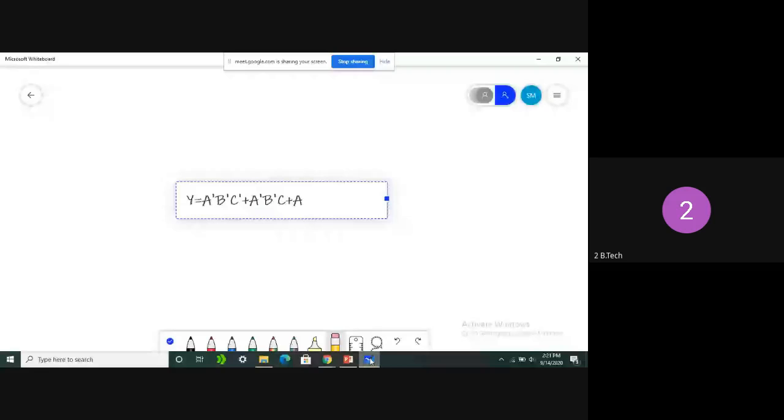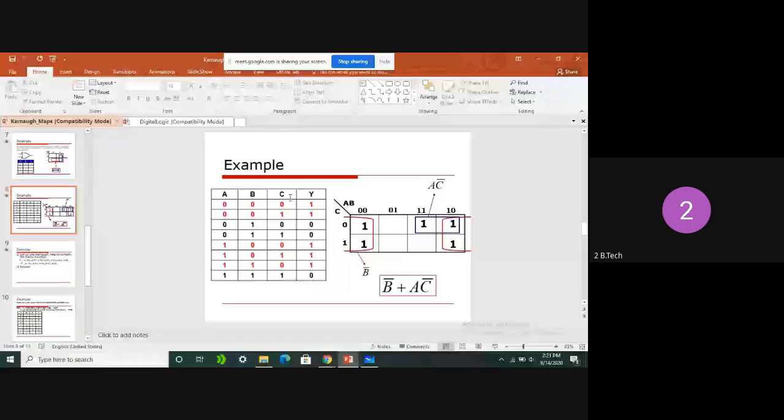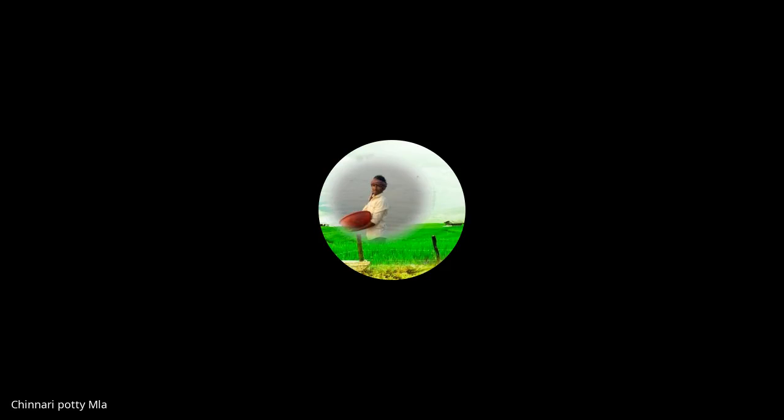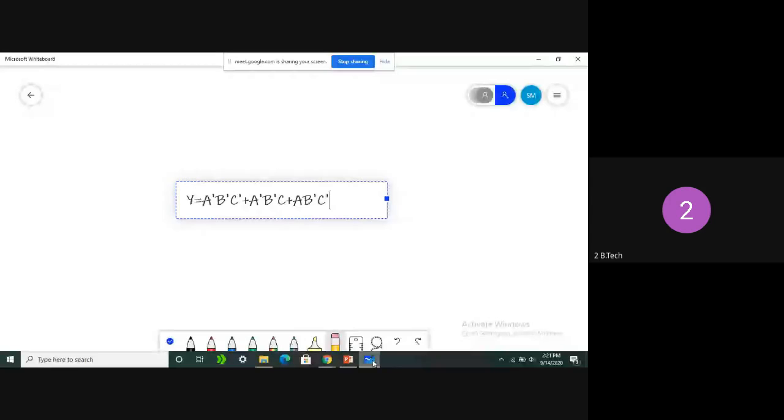And third one, see the screen. At which input combination output is going to be 1. So this is the third one. 100, 100 in the sense 4. Sir, please repeat it again, sir. A, B bar, C bar. See here, this is the truth table. Is everyone getting this truth table? Yeah, sir. Here we can check where output Y is going to be 1.